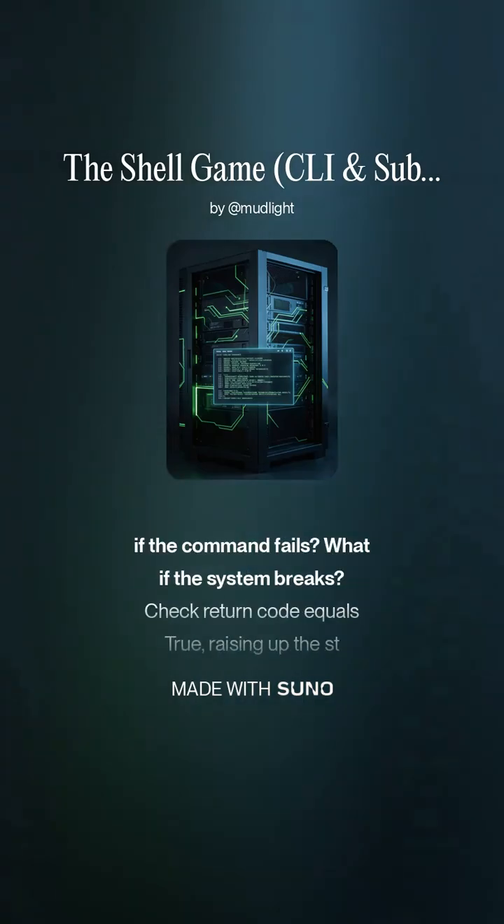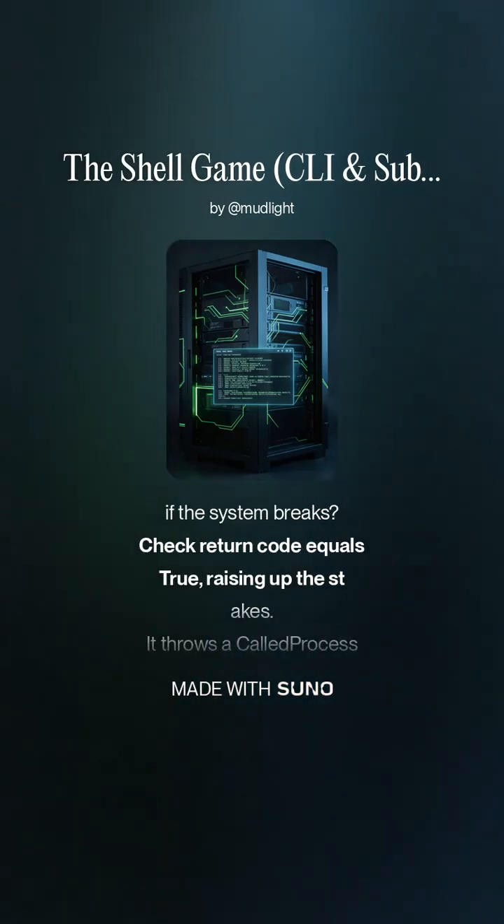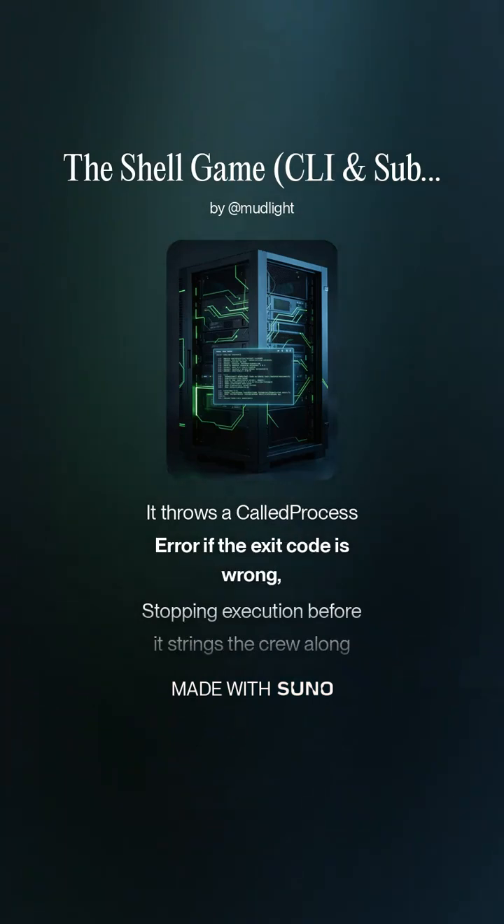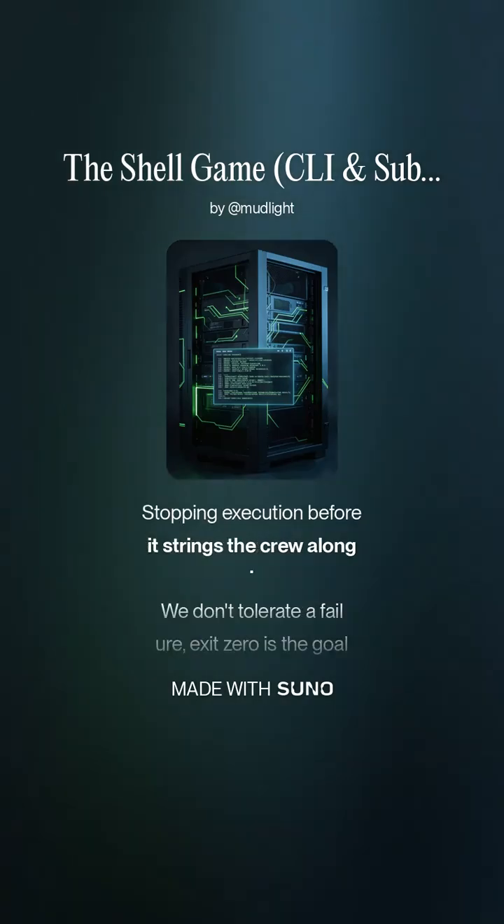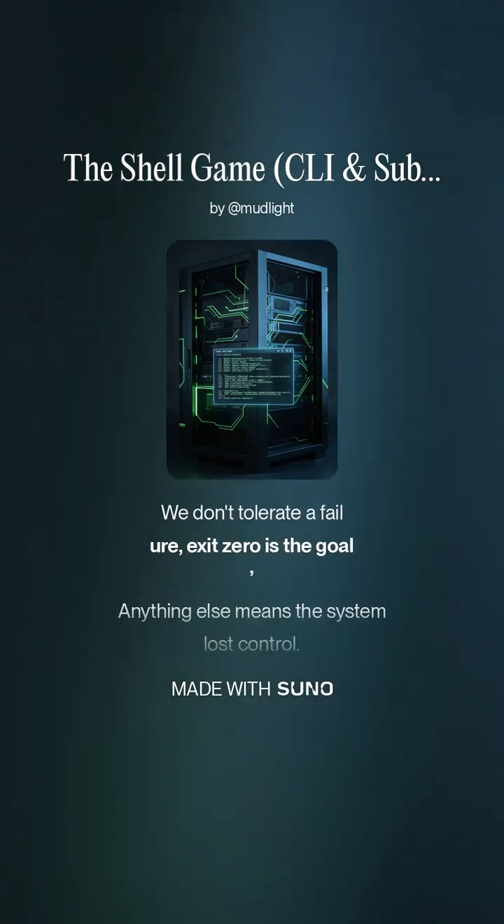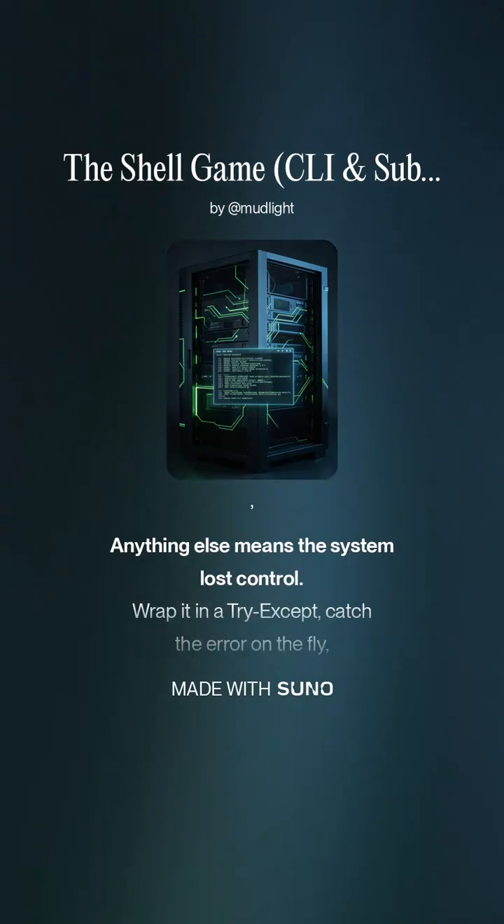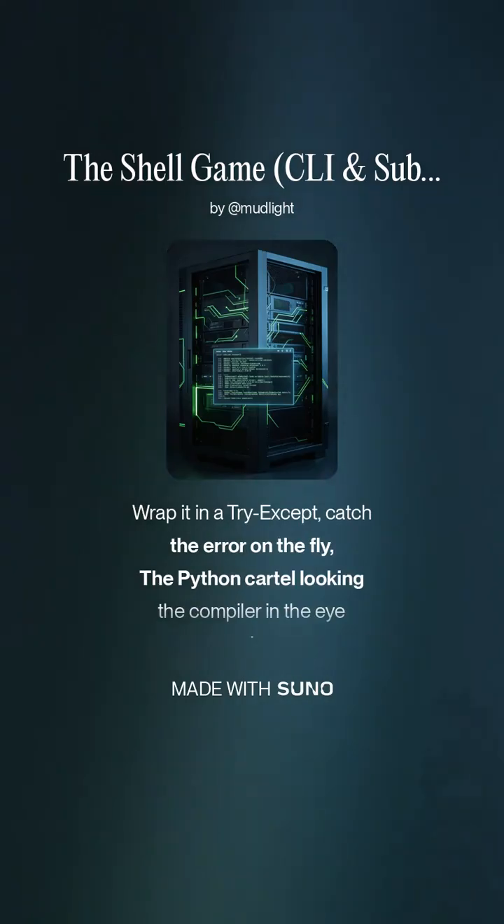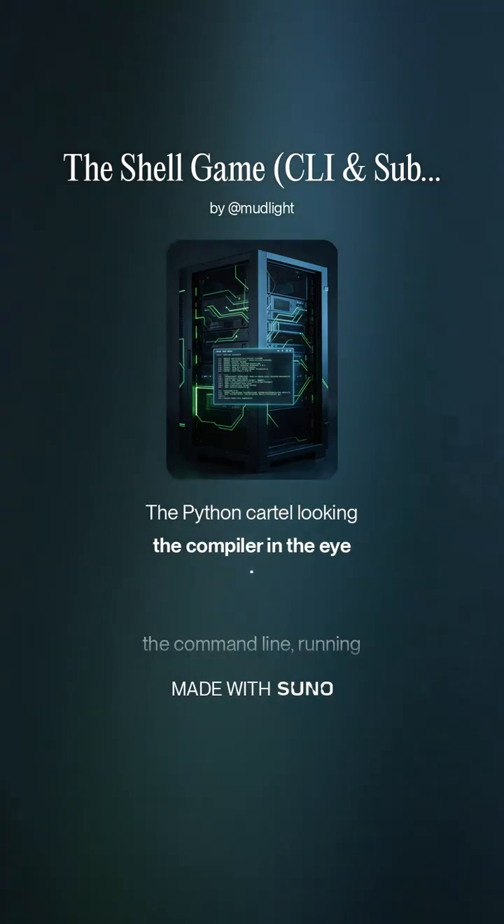But what if the command fails? What if the system breaks? check equals True, raising up the stakes. It pulls a CalledProcessError if the exit code is wrong. Stopping execution before it strings the crew along. We don't tolerate the failure, exit 0 is the goal. Anything else means the system lost control. Wrap it in a try except, catch the error on the fly. The Python cartel looking the compiler in the eye.